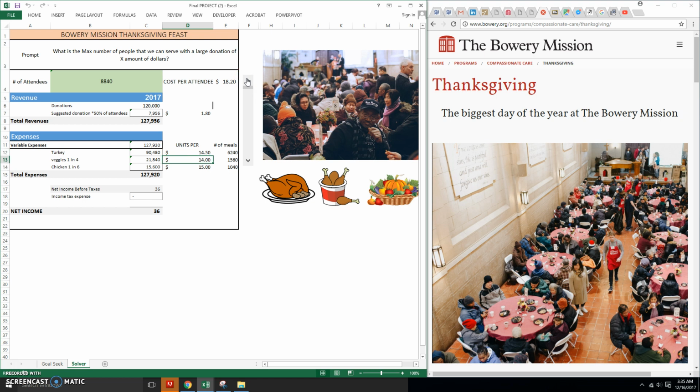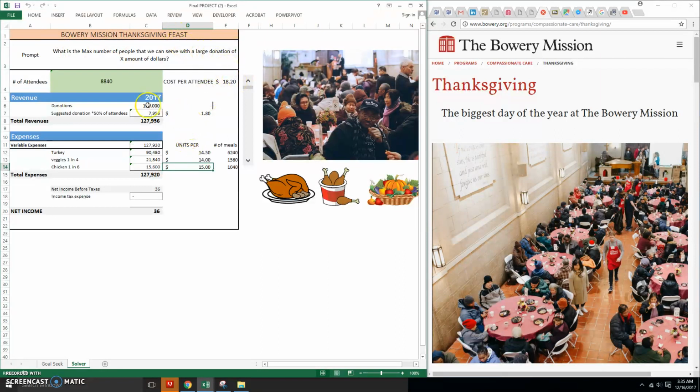Second option will be veggies. Some people don't like turkey and they would prefer just eating a vegetarian meal. So to be conservative, for every 4 meals of turkey we want to have 1 plate of veggies also available, in case they want to eat veggies, and that being cheaper, at $14. But if somebody really doesn't like turkey, we also will have chicken, and I gave the unit price to be $15.